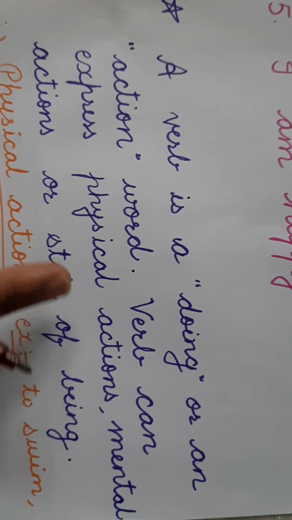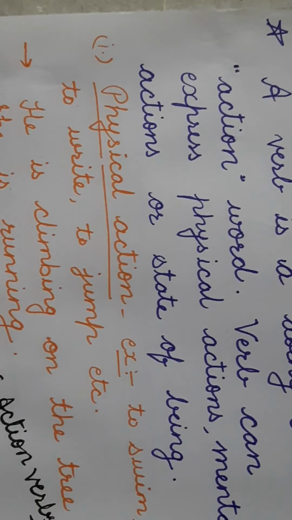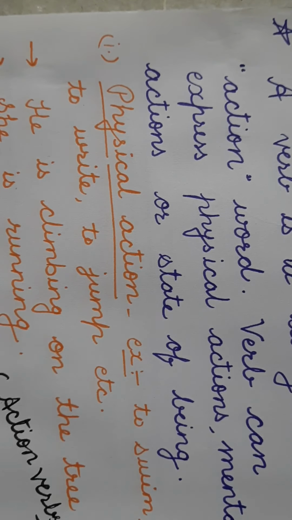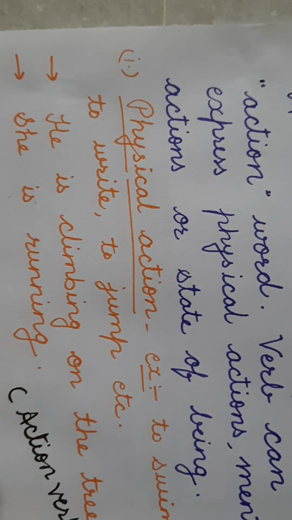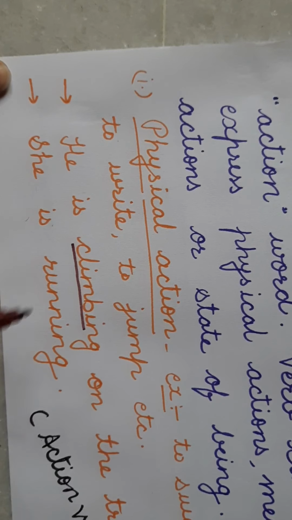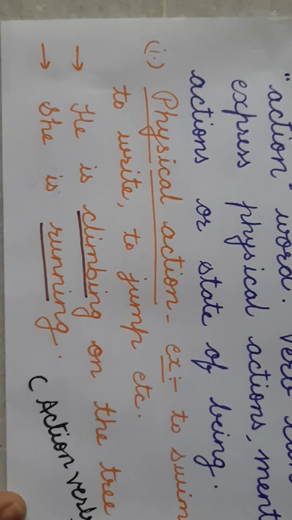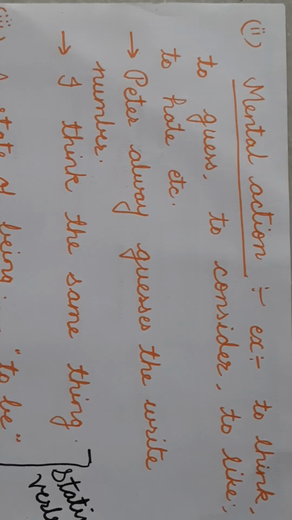Verb can express physical actions, mental actions or state of being. Three actions. First, physical actions like to swim, to write, to jump, etc. There are so many. He is climbing on the tree. So what is the action of he? Climbing. And this is a physical action. We can directly see the action. She is running. Running is the physical action. We can call these types of action words action verbs because these are direct actions.